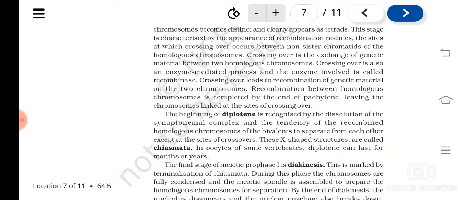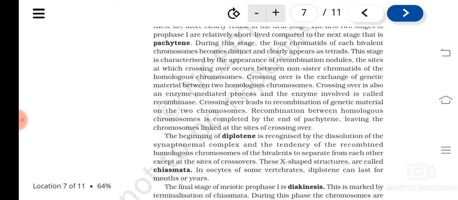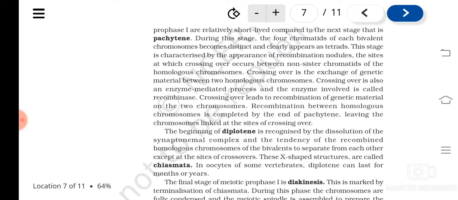Now crossing over helps in recombination. Recombination between homologous chromosomes continues in the pachytene stage, and at the end of the pachytene, the recombination between homologous chromosomes will be completed, leaving the chromosomes linked at the site of the crossing over. Wherever the crossing over took place, only there will they still be attached. Otherwise, they will be completely separated. Understood?